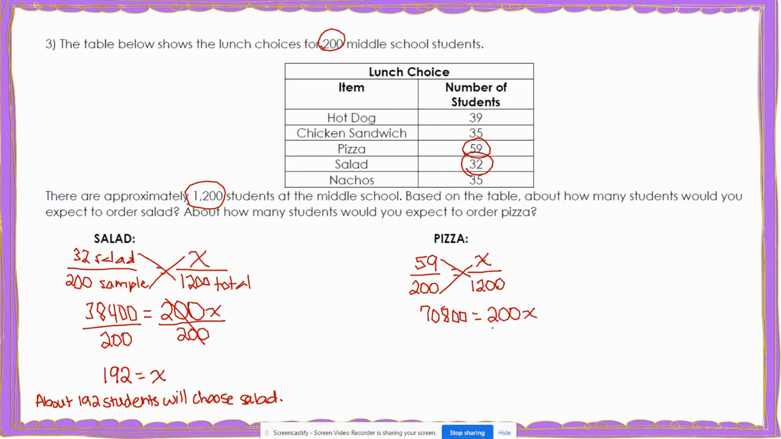Then, to get my variable by itself, I'm going to do the inverse of multiplying by 200, which is dividing by 200, and I'm going to do that on both sides of my equation. Well, when I do 70,800 divided by 200, I get 354. Over here, when I get 200 divided by 200, those cancel to make 1x or just x. So this means that about 354 students will choose pizza.